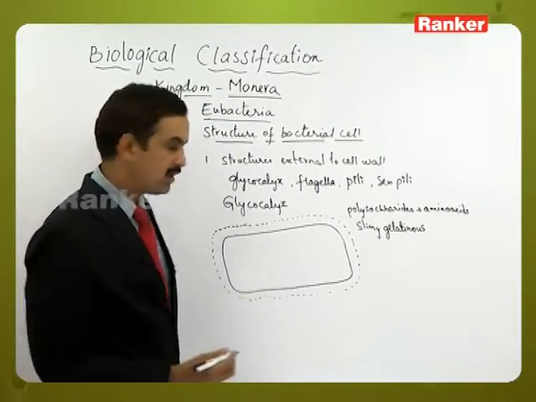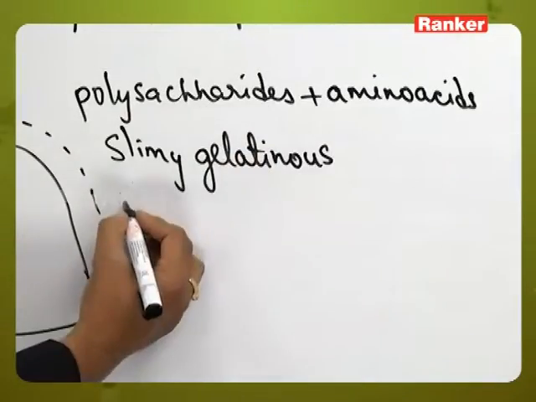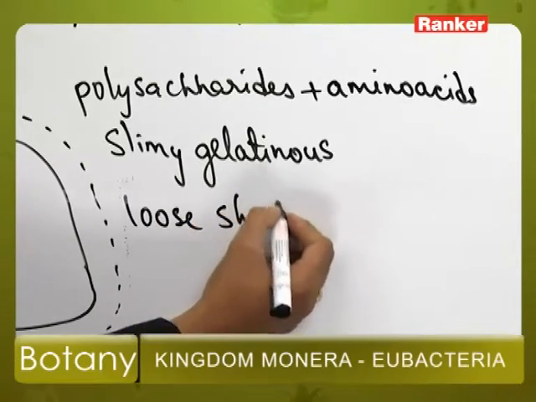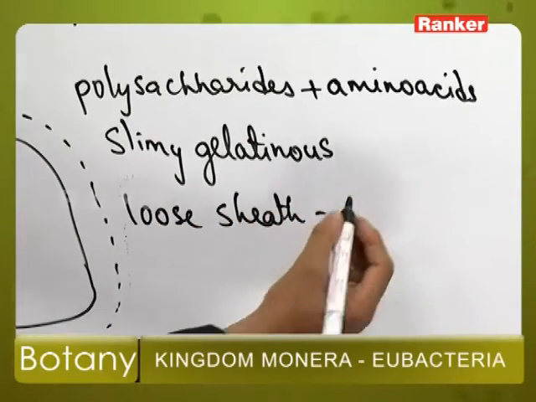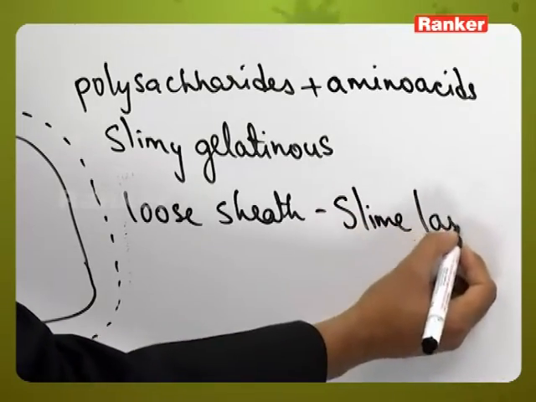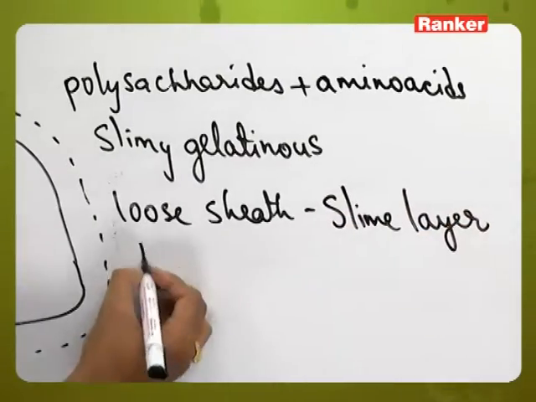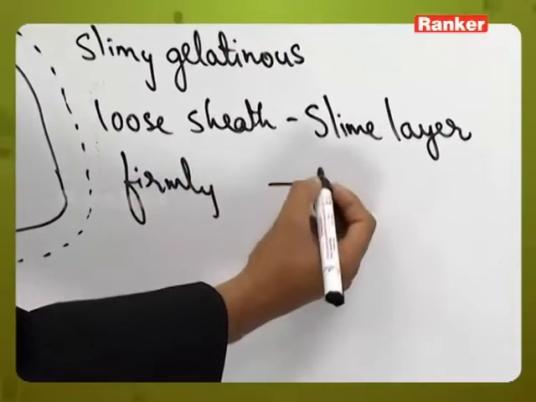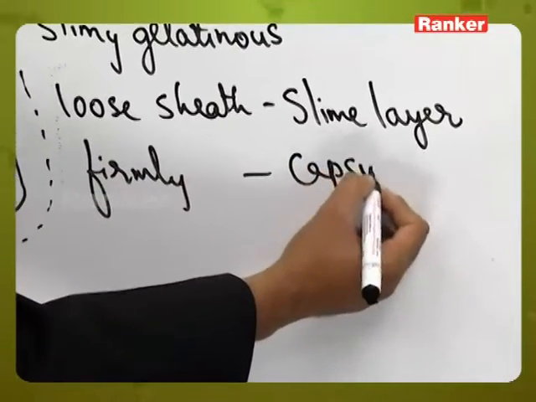It has a dual nature: it can exist in the form of a loose sheath. When it is in the form of a loose sheath, we call it a slime layer. Sometimes it is firmly attached to the cell wall. When it is firmly attached, we call it a capsule.